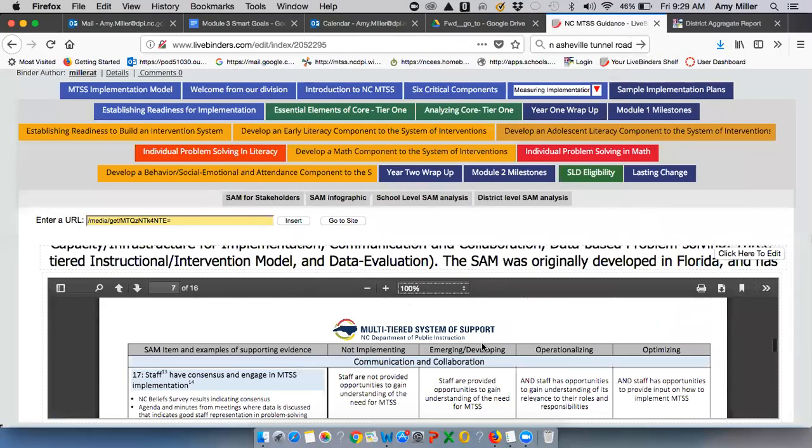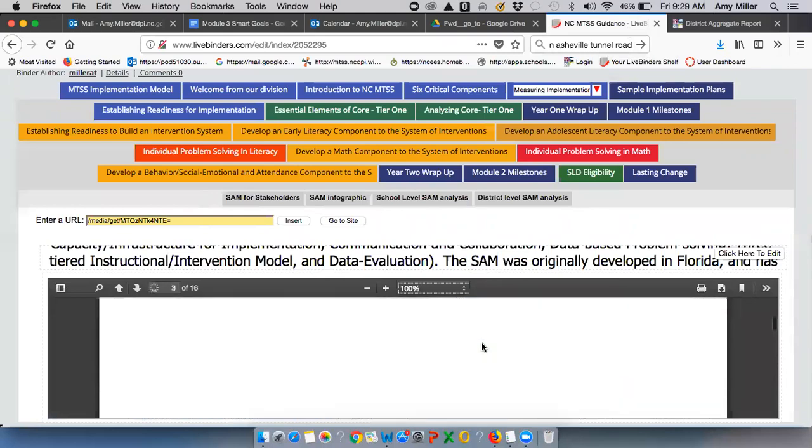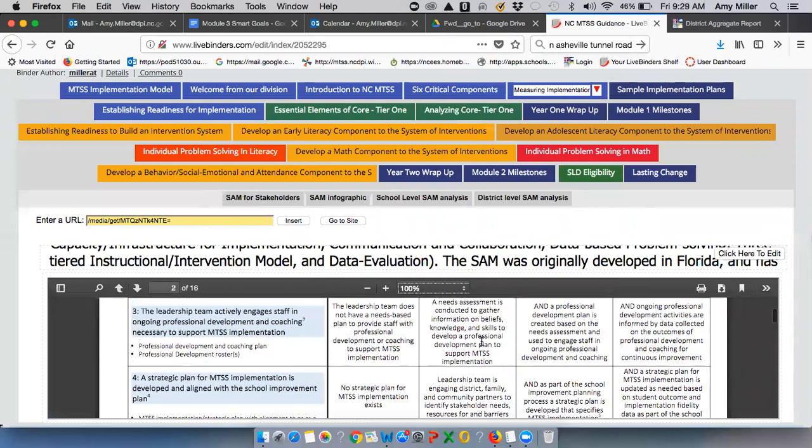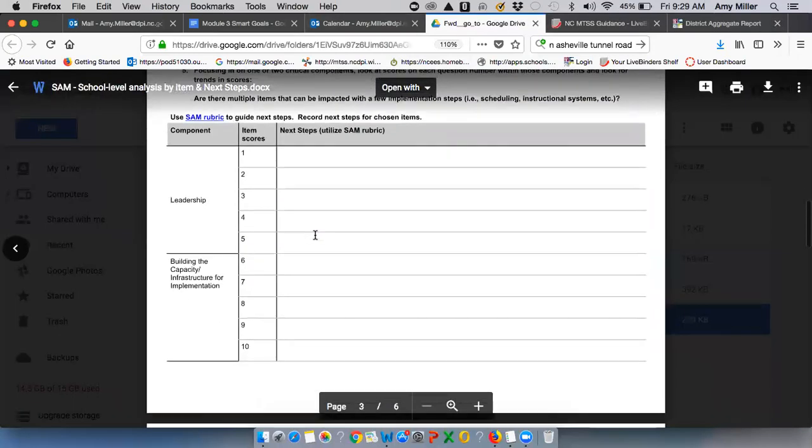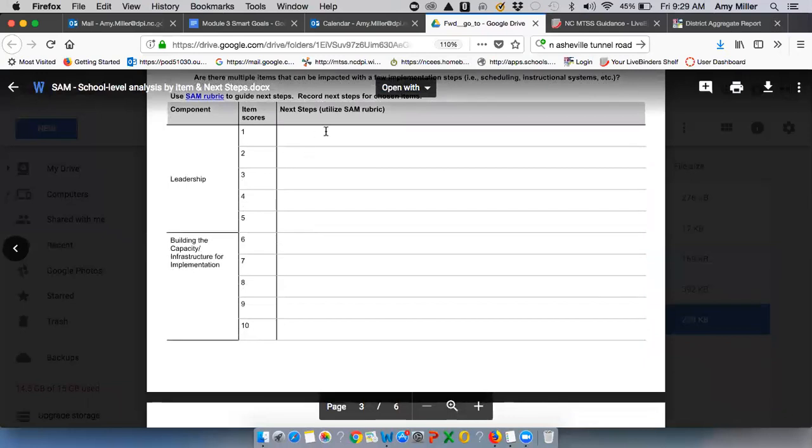We can go back to that SAM rubric here. Look at item 1, and when we're operationalizing, we know that the principal is actively involved and supports the leadership team. Maybe the next piece to get to optimizing is we need to get leadership actively supporting data-based problem solving use. So that's a very concrete step that we can take and insert on our protocol to say, how are we going to impact this?